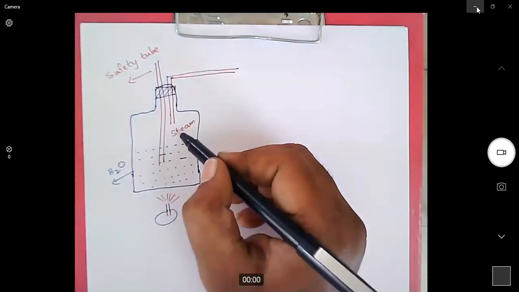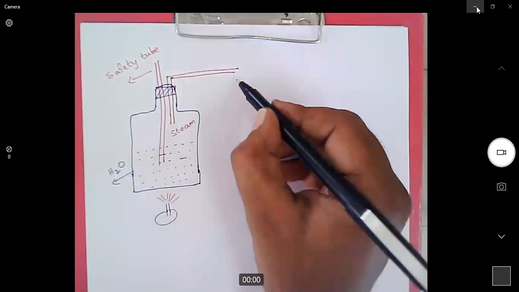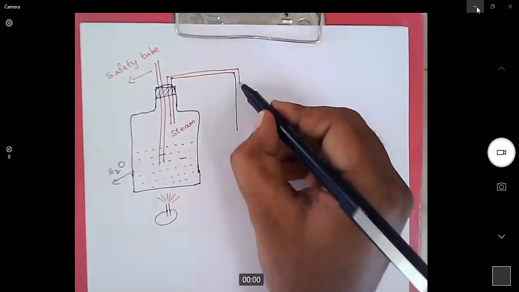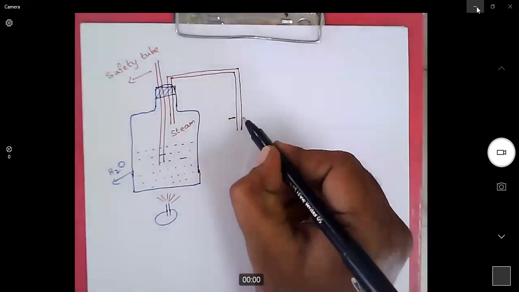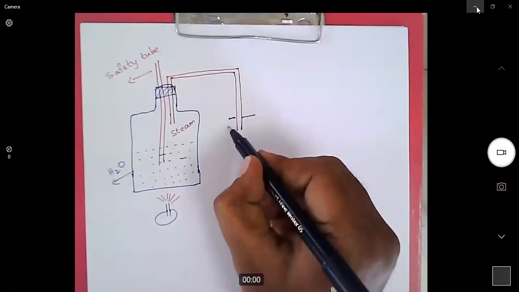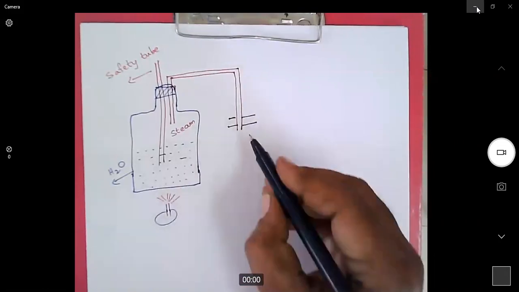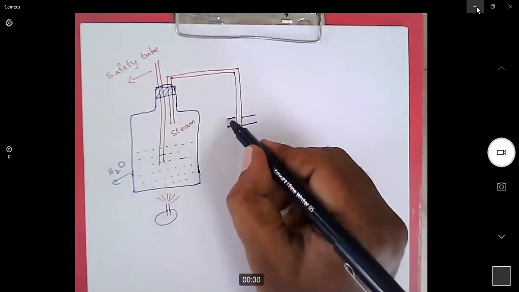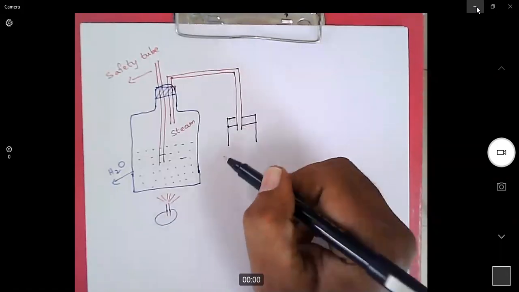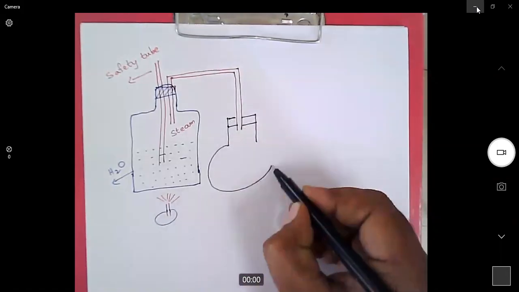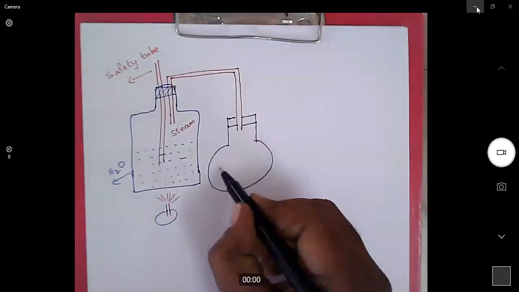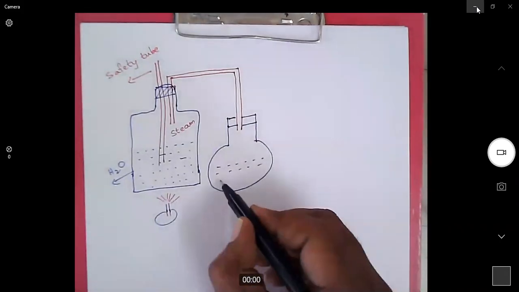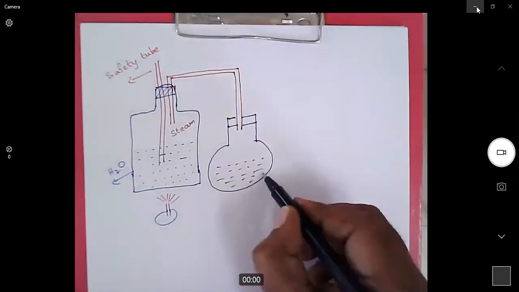Then the second tube, for the passage of steam, is inserted in another container which has the organic compound. Steam is generated in the first container, then passed to another container which has the organic compound. For instance, we are discussing the purification of aniline. So this is aniline.